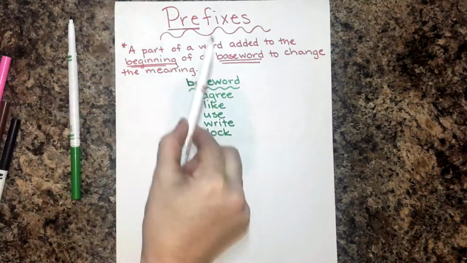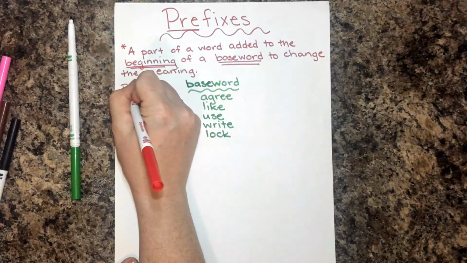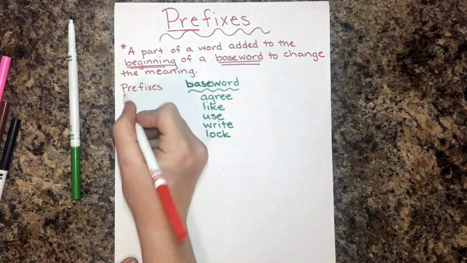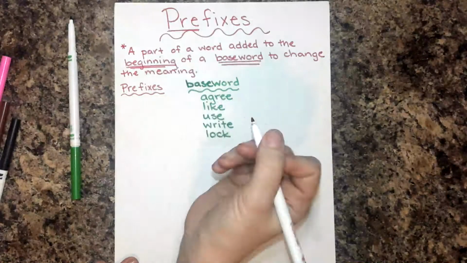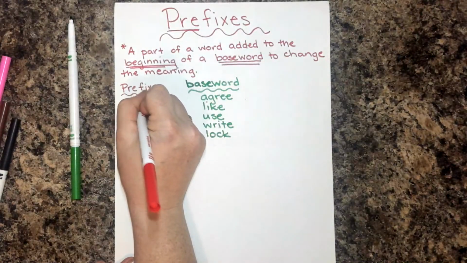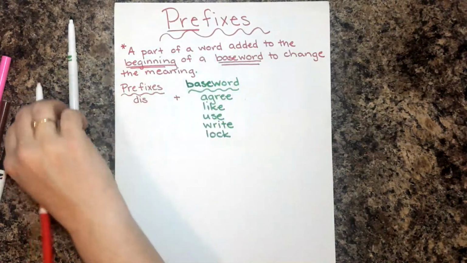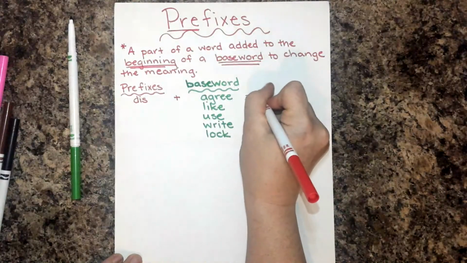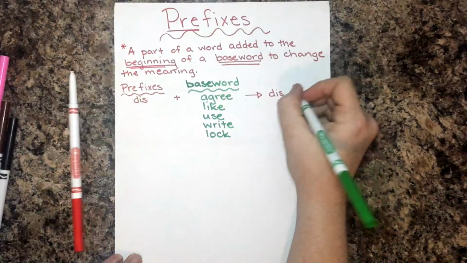So since we started prefix in red, we'll go back to that. Let's put over here a spot for prefixes. The prefixes that we're working with this week are dis. So if we have dis plus agree, we get the new word disagree.